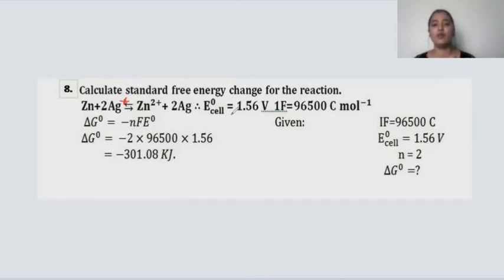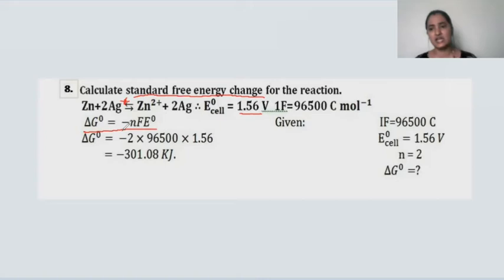Okay, and they have provided you with the standard electrode potential of the cell. It is found to be 1.56 volt. And you also know what the Faraday constant is here. 1 Faraday is equal to 96,500 coulomb per mole. I have already mentioned this, and they are asking you to calculate the standard free energy change for the reaction. The equation for calculating the standard free energy change will be delta G naught is equal to minus n into F into E naught cell.